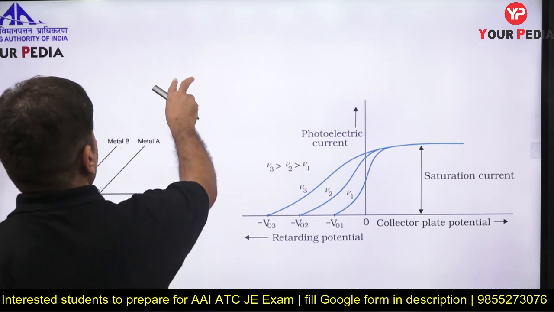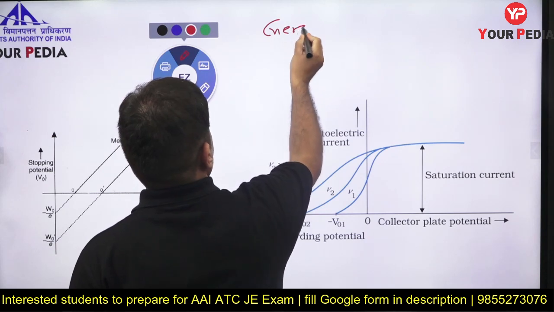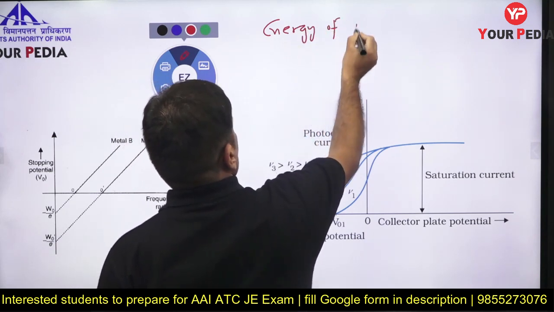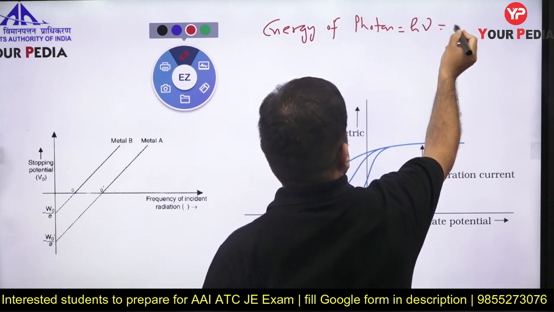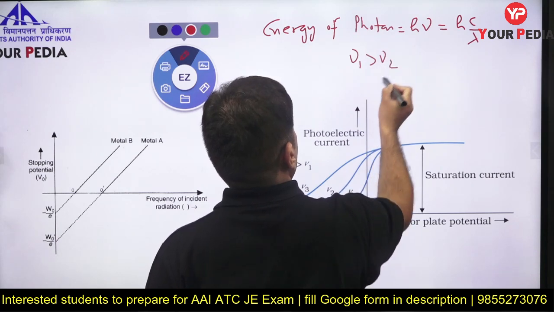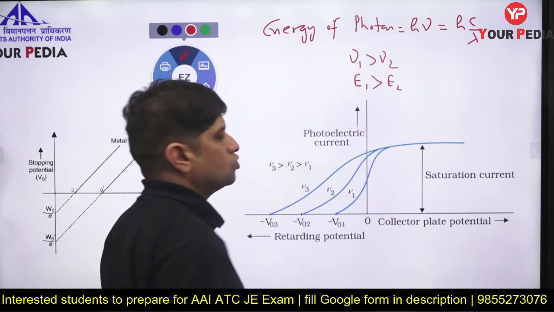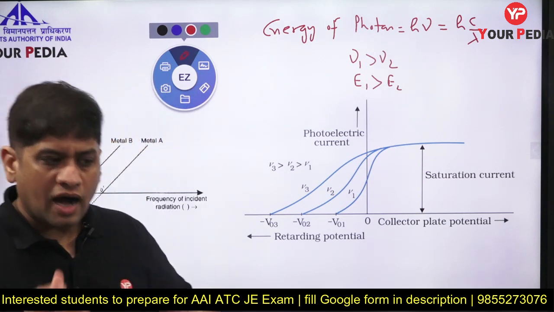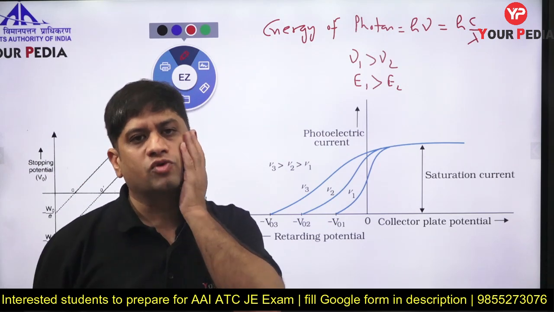Now, another thing I want to tell you is energy of photon. Energy of photon is h nu, where nu is the frequency, or h c by lambda. Nu 1 is more than nu 2. So the energy of photon 1 is more than 2. Higher the frequency of radiation, more is the energy of the photon.